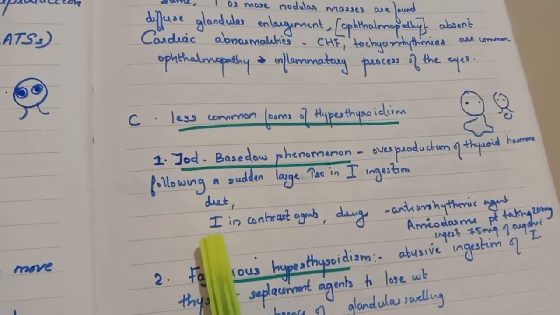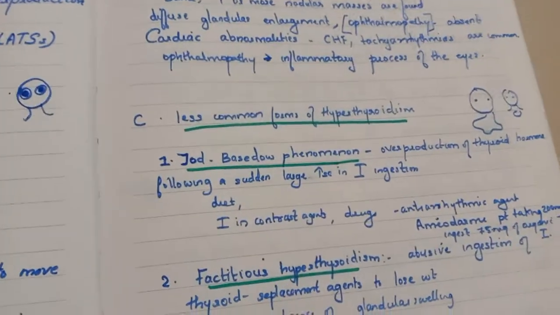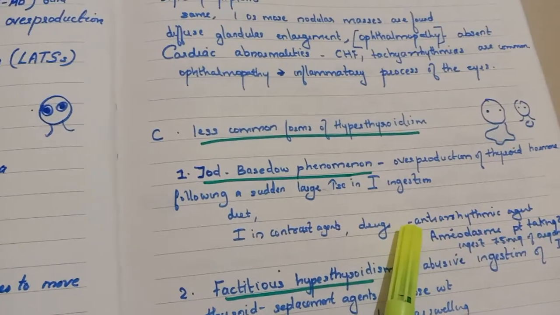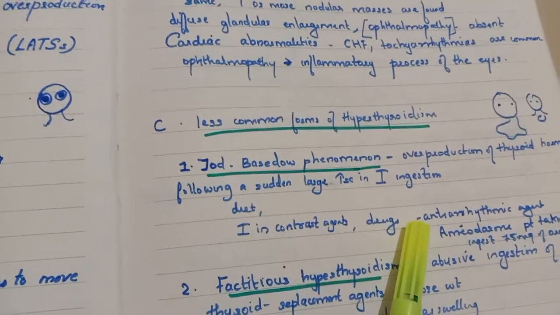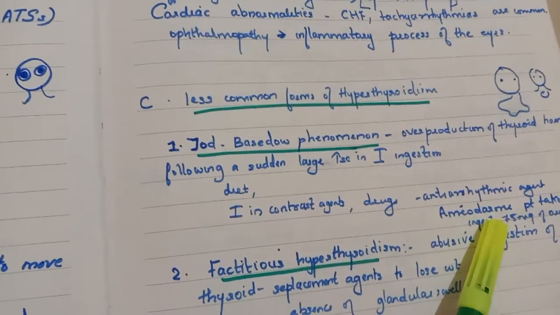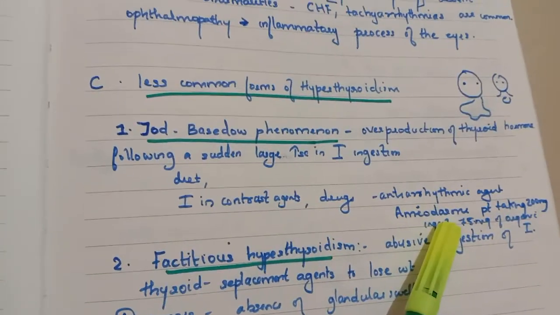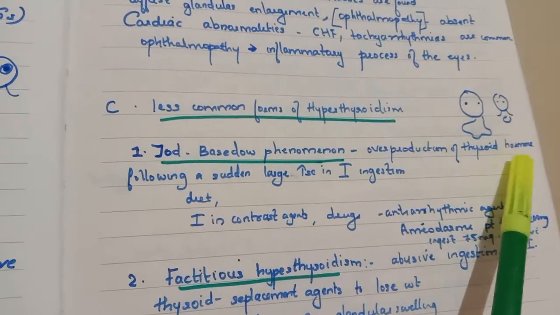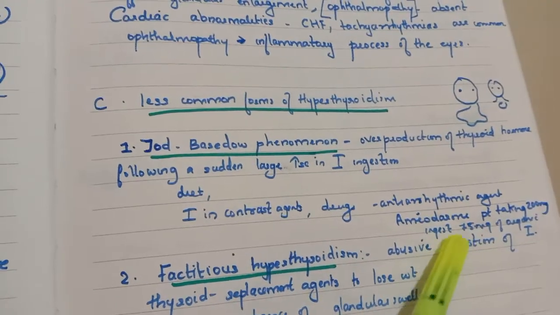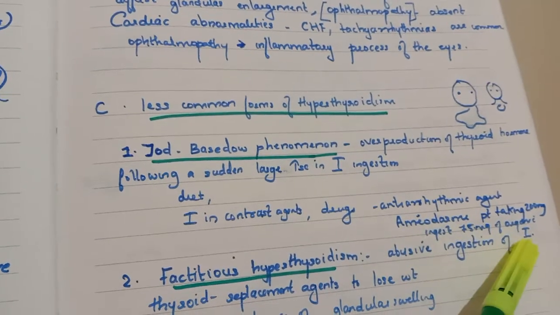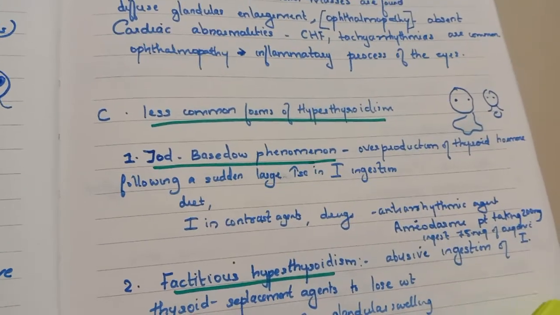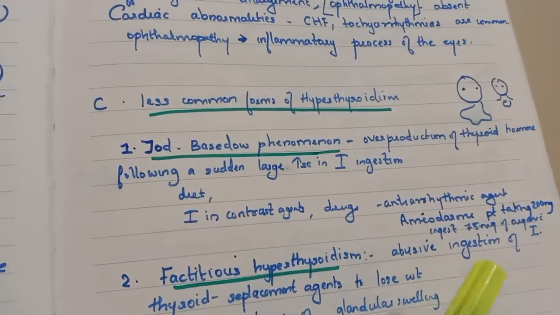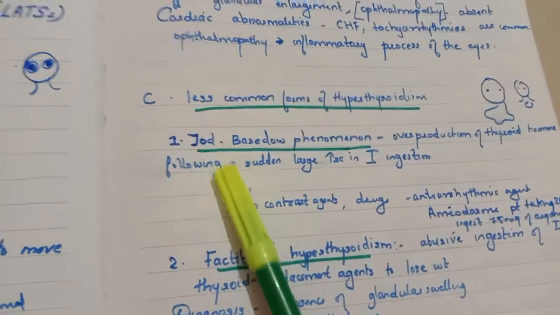So in diagnostic procedures or for some other purpose, if you are ingesting more iodine, or through drugs, if you are an arrhythmic patient taking anti-arrhythmic drugs like amiodarone, you will be ingesting more iodine, and that causes overproduction of the thyroid hormone. If you are taking amiodarone 200 mg, that patient will be ingesting 75 milligram of organic iodine. That is what we call the Jod-Basedow phenomenon.